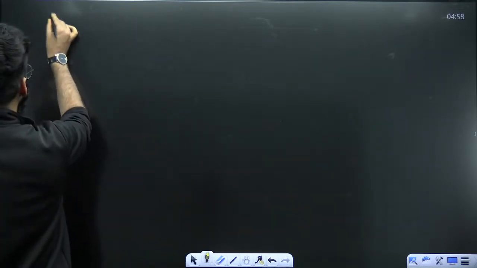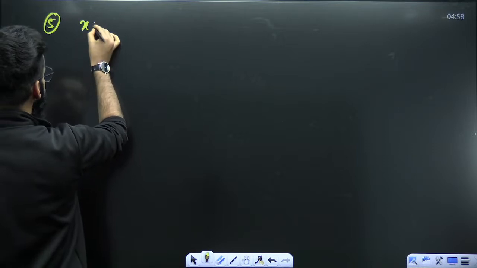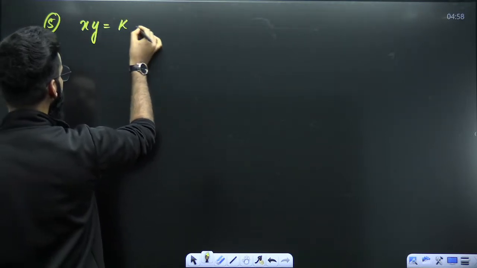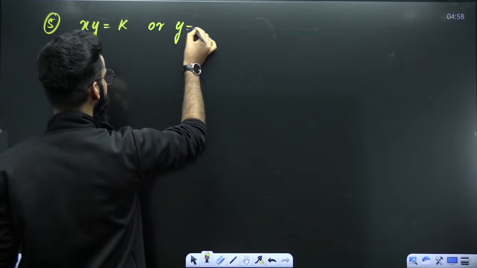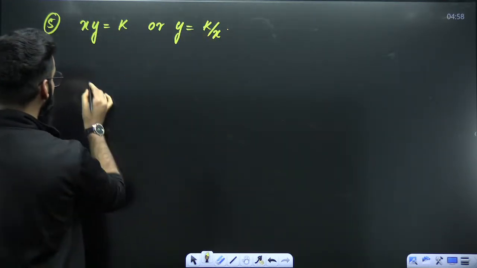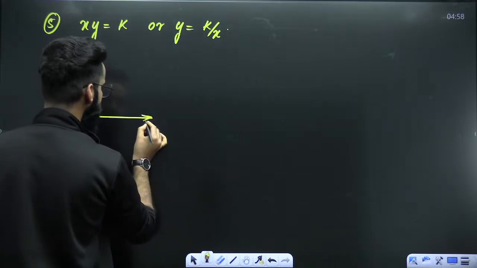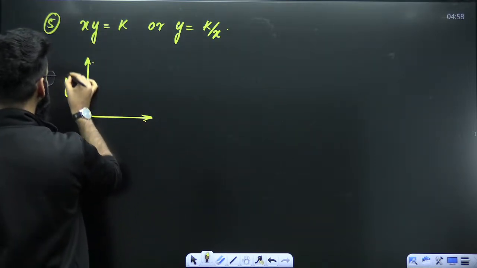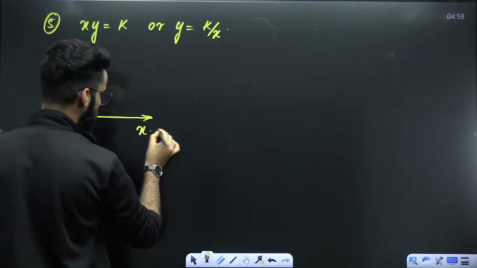Similarly, if I talk about the fifth graph, let's say you've got the equation in this format: xy is equal to k, or you can write it like this, y is equal to k divided by x. Perfect. And I want you guys to plot a graph between y and x over here.